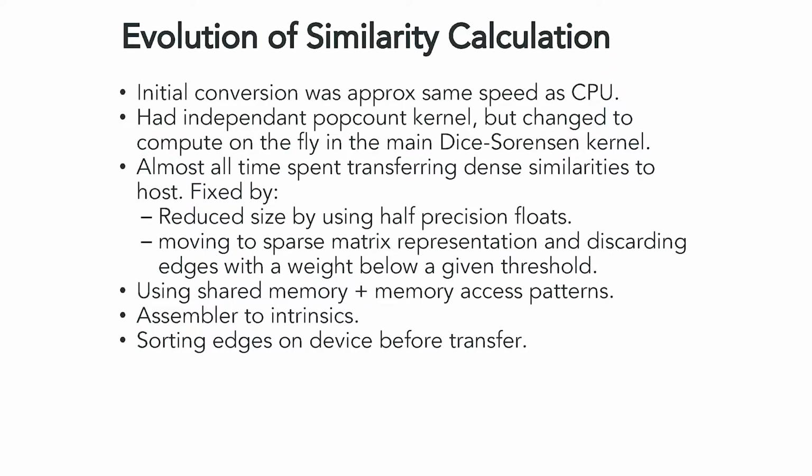And we had a kernel that did one part of the computation for the entire vectors, something called the pop count. But then eventually we had one far larger kernel that tried to do all the work at once, which seemed to be a better approach. But almost 10 times higher time was spent transferring from the device back to the host. These matrices that we work out, the pairwise distances, if you're getting all of them, it's a lot of data.